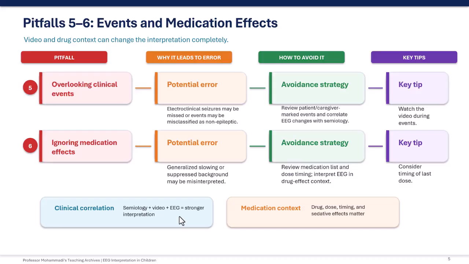The sixth pitfall is ignoring medication effects. Anti-seizure medications, sedatives, and other drugs may alter background activity, produce generalized slowing, or suppress EEG rhythms. Without medication context, these changes may be misinterpreted as pathological. To avoid this, review the medication list, dose, timing of the last dose, and possible sedative effects. In practice, strong EEG interpretation depends on combining semiology, video, EEG findings, and medication context.